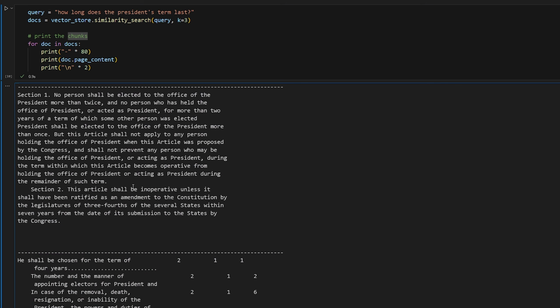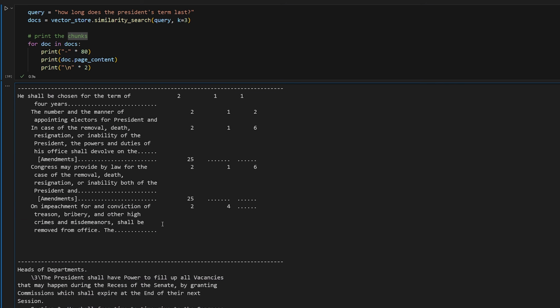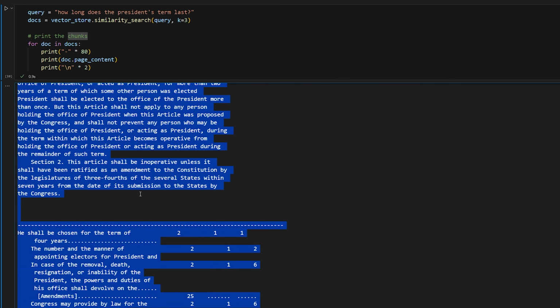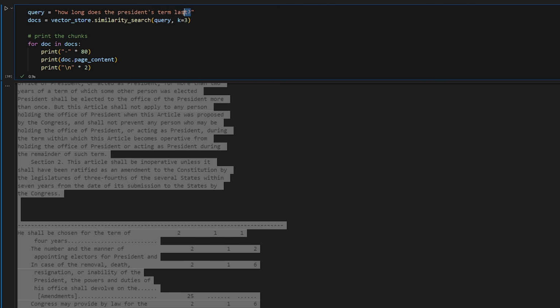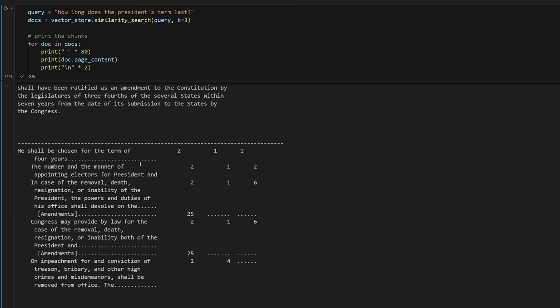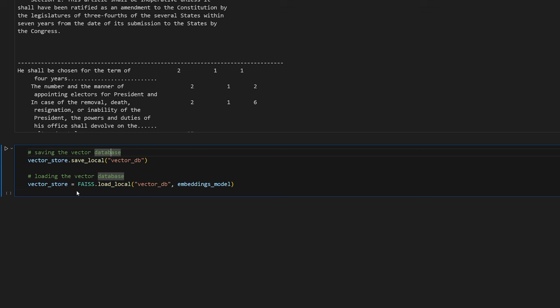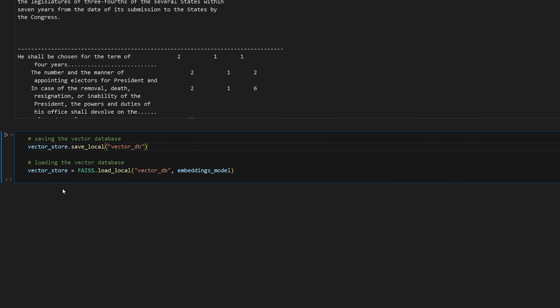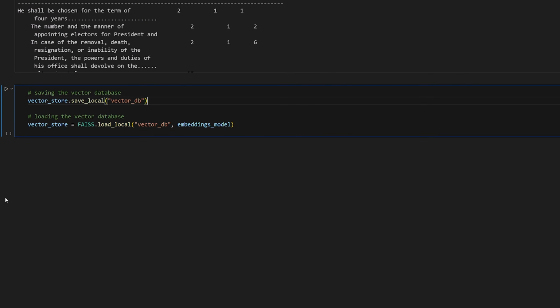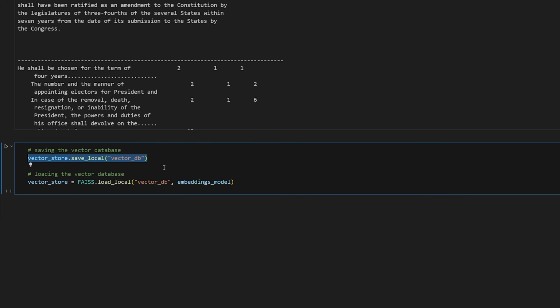What you would do is take these documents, like the first one, maybe even the second one, and provide it to a large language model along with the original query, and tell the large language model to answer the question. The large language model will see in this document that his term is 4 years, so it can tell you the answer of 4 years. One thing I'll show you real quick is that you can save this vector store to a local file, so that you don't have to reindex everything or recalculate the embeddings every single time. You could save it, and then next time you start your program, you could load it.